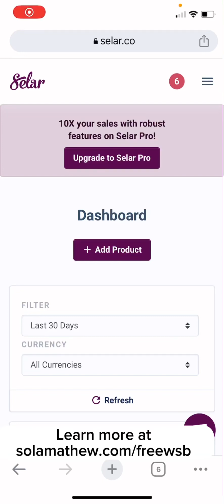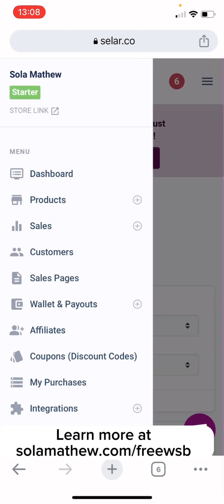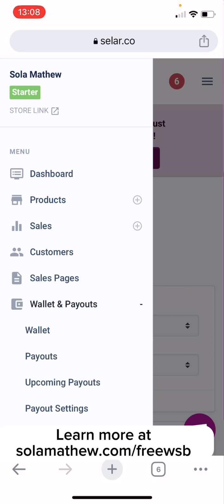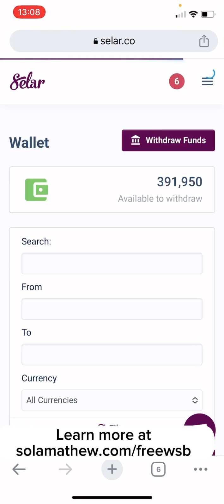Hello guys, so I want you to watch me withdraw money from one of my online business dashboards. On this dashboard I use Seller to sell the products that I'm selling. So I'm just going to go to this option here, and then I'll go to the dashboard. Oh, sorry, I'll go to wallets and payout, and then I'm going to go to payout. Or let's just go to wallet first.